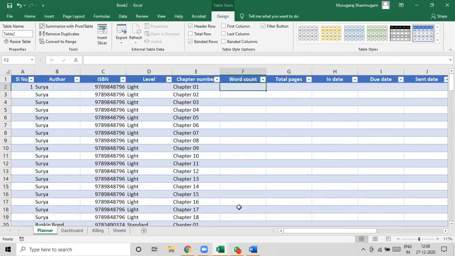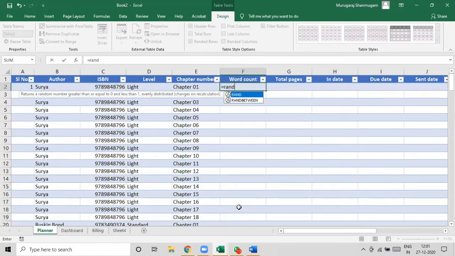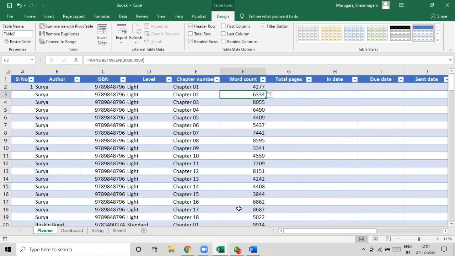We need some random number as word count. Let's say the word count of all of these chapters is less than 10,000. Say RANDBETWEEN, let's say 3000. So the minimum will be 3000 words. Maximum is 9999. You can say 10,000 to be safe.